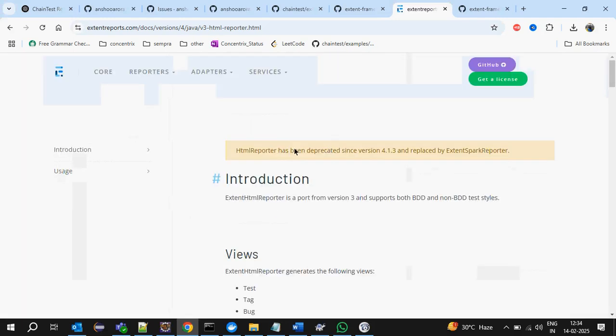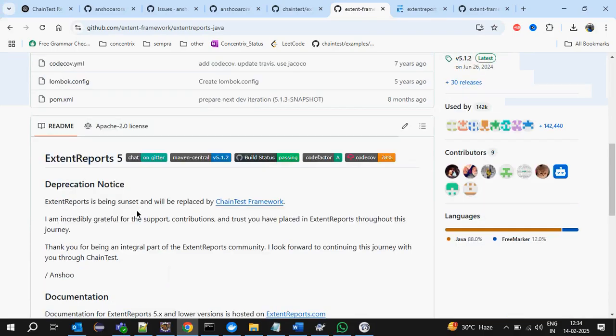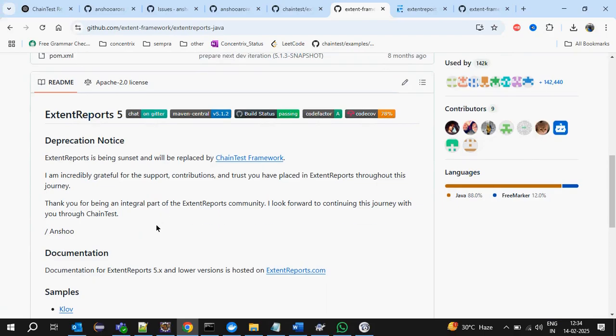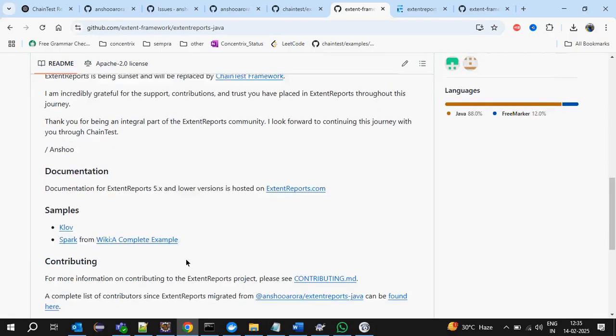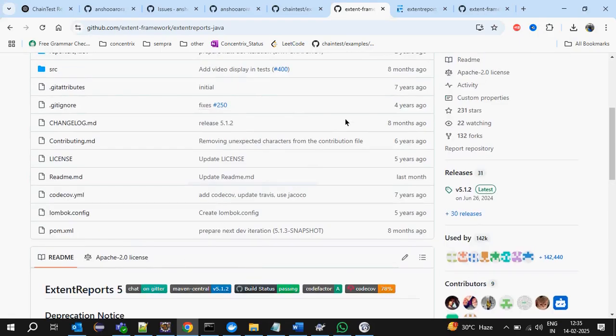Now they are going to deprecate this. What is the reason why they are deprecating this? We will see what reason they have given, and whether this new test framework satisfies all the features of Extent Report or not. We will see all this also.